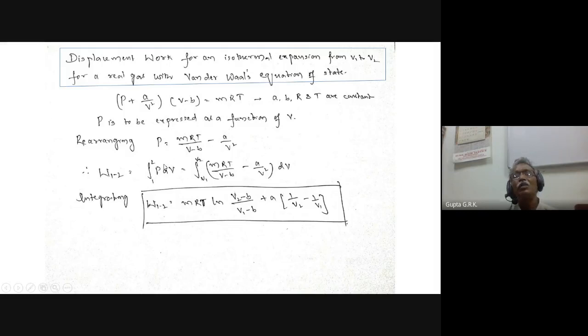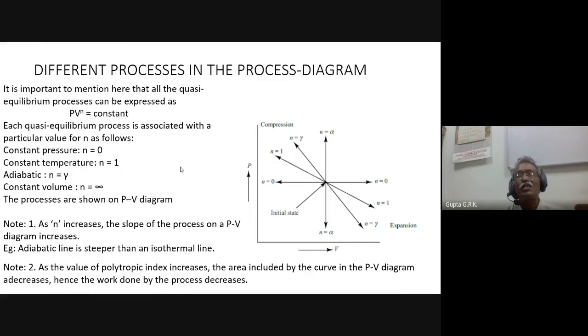So what I want to tell is, for the integral of PdV, the PV relation can be anything. It can be a real gas with different PV relations. Any real gas equation can also be used here, and different processes on a PV diagram.